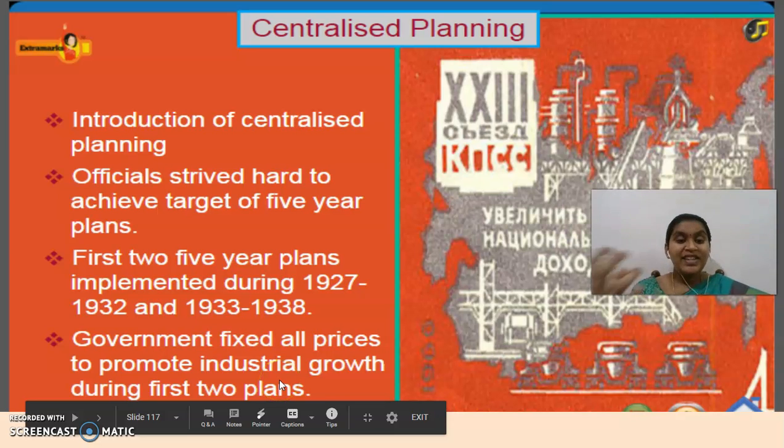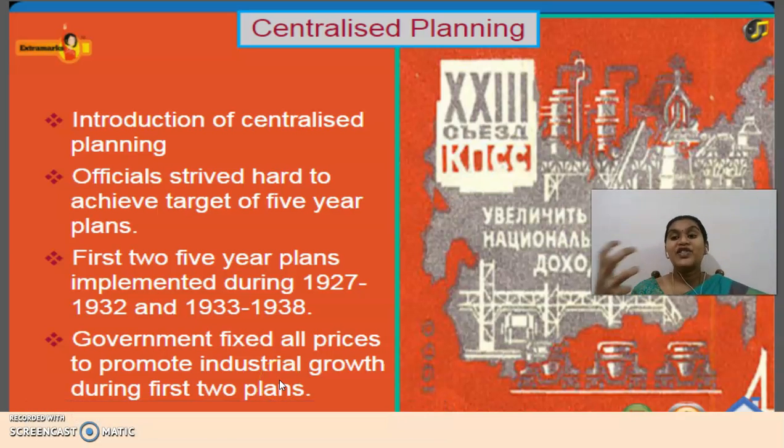To promote industrialization, because at that time the industries were in a growing stage, they started to fix the prices during the first two five year plans, that is 1927 to 32 and 33 to 38.